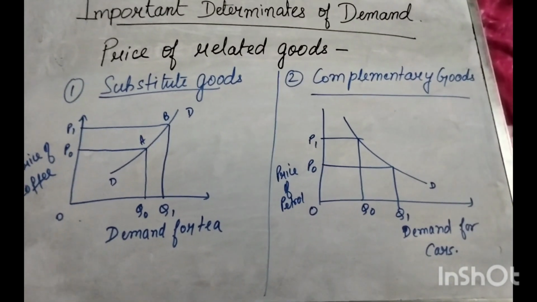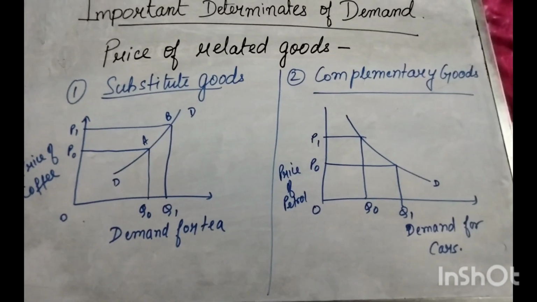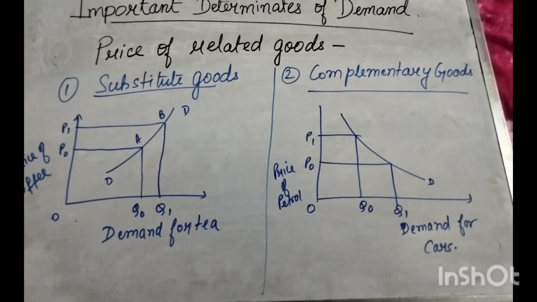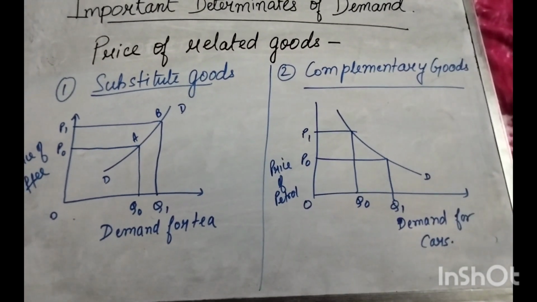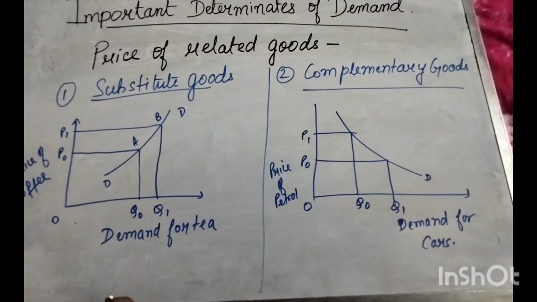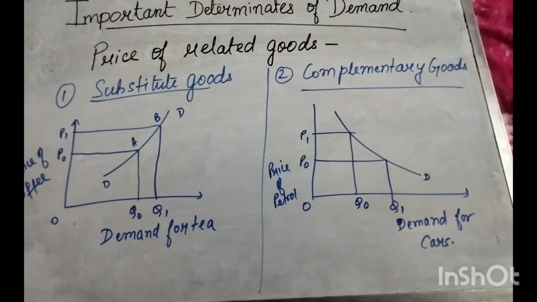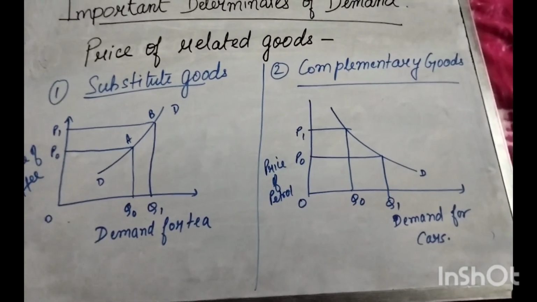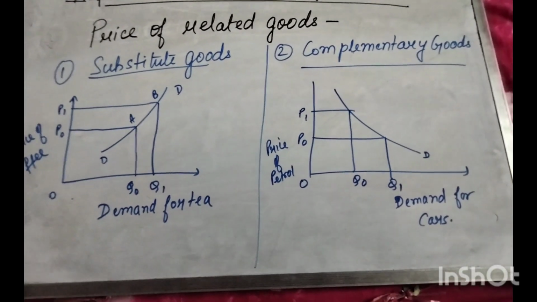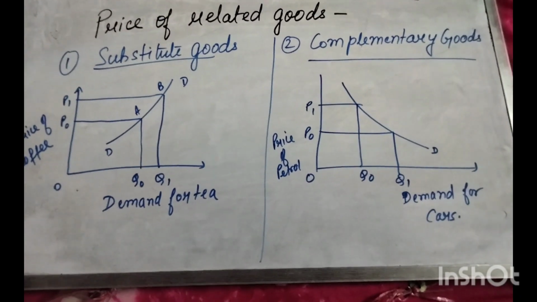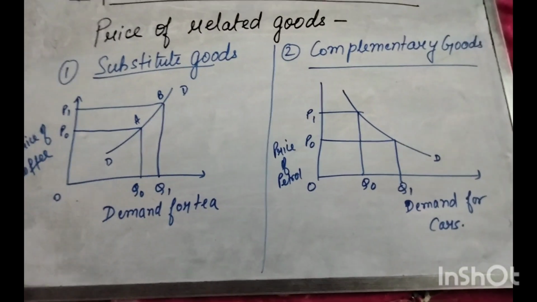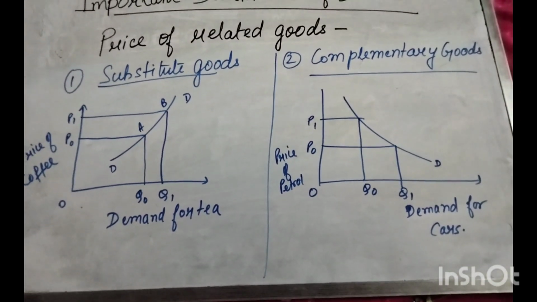Now what is a complementary good? That means the goods are used together at a time. They are jointly consumed. For example, price of petrol and demand for cars. Petrol and car are two complementary goods. These two goods are jointly used. That means if the price of petrol rises, then the demand for cars will fall, and as the price of petrol falls, the demand for cars will increase.